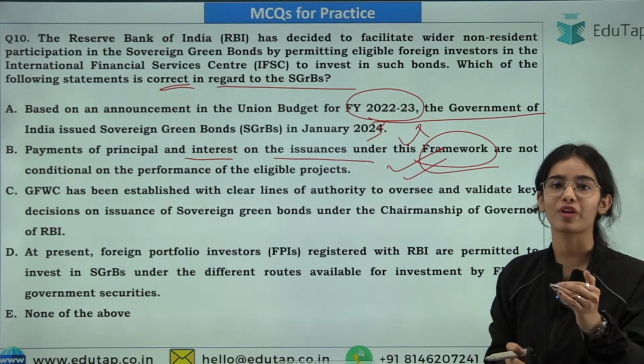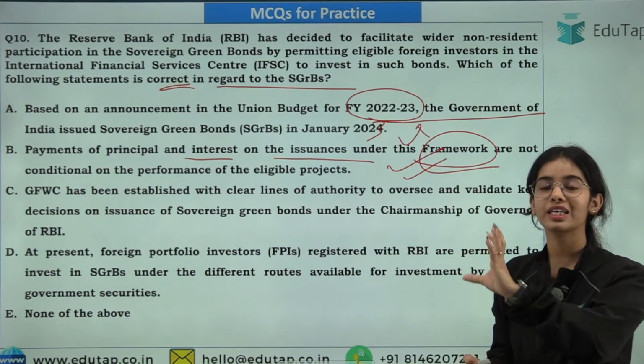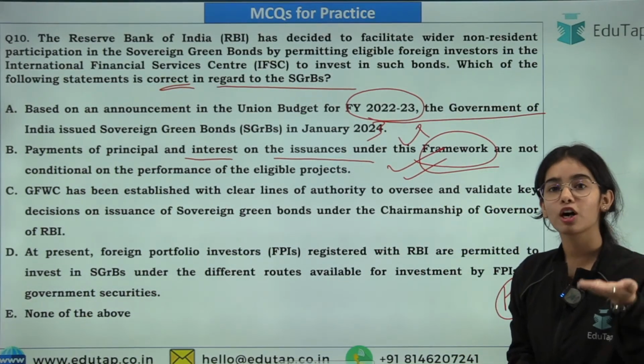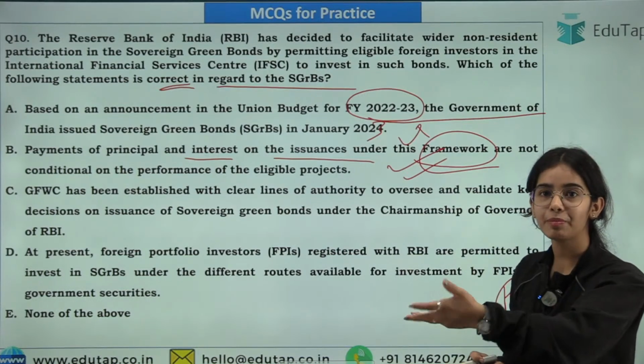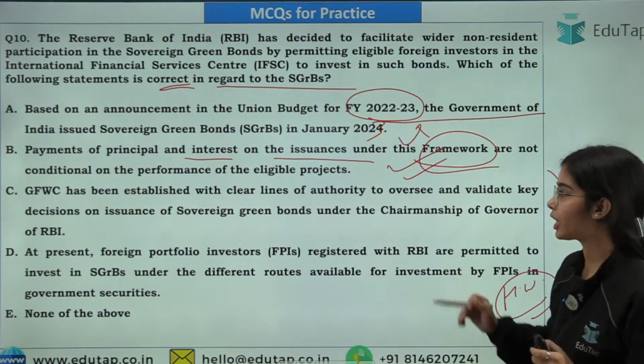The government has to provide, because it is the sovereign green bonds. That means the government green bonds, we can say the government is taking the money. So the government has to provide the interest and the money back even if the project is working poorly. So that is the duty of the government. Okay. So this is correct.